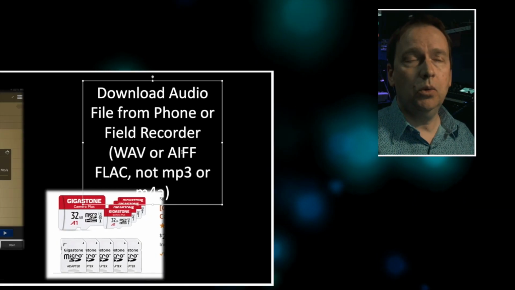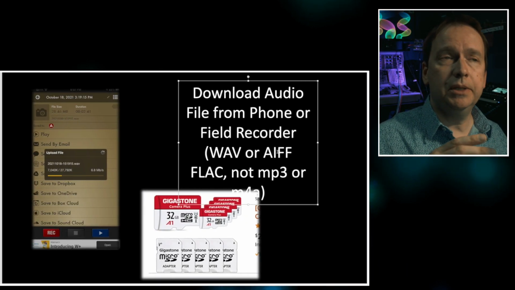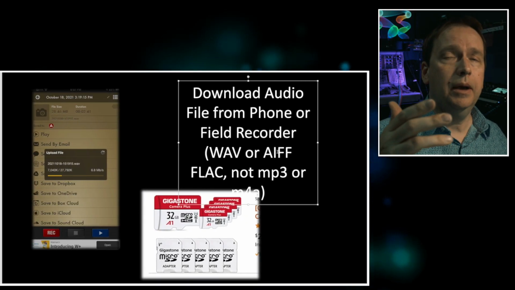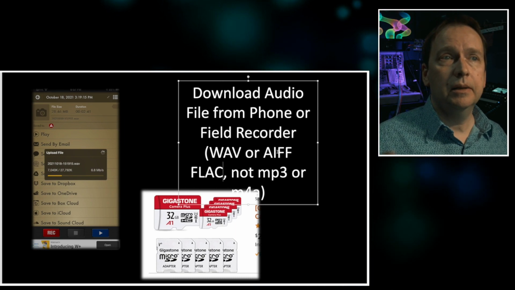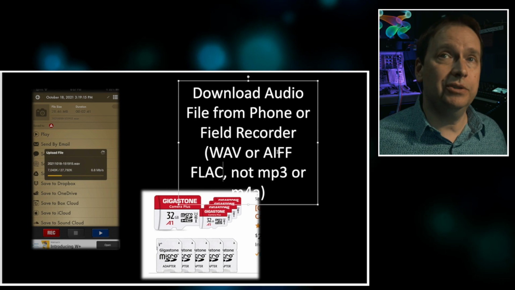Now, again, I really recommend you always use the WAV or AIFF. There's another format out there called FLAC that I haven't seen on audio recorders, but sometimes I've seen with sites where I upload some of my music, like when I put my music up on iTunes or Spotify or some of the other streaming services. Some of them will want a FLAC file. It just depends. And that's just another audio format. Again, avoid MP3 or M4A because they're really going to compress the audio.